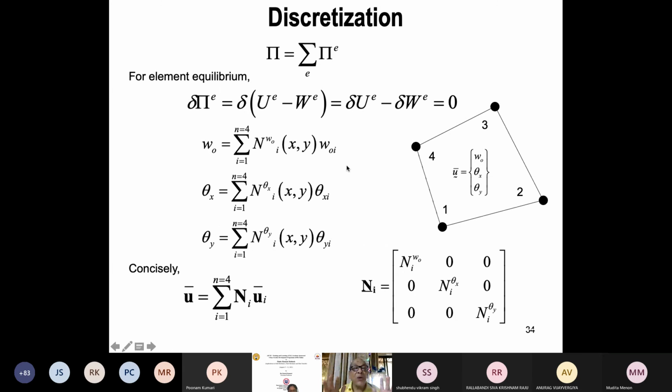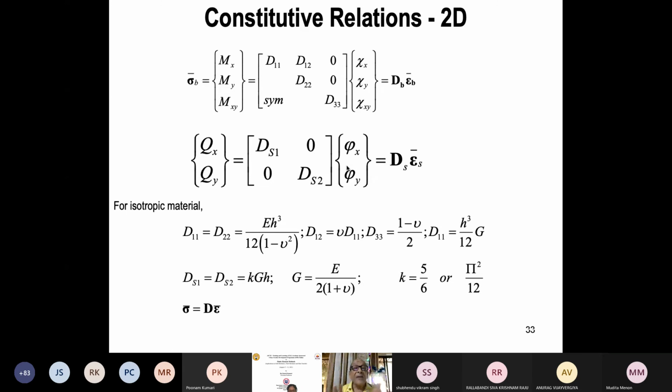So far, up to this point, I did not mention the name of finite element or any discretization. This is the analytical derivation. Finite element consists of two parts. One is the basic derivation, which you must be thorough with from fundamentals.